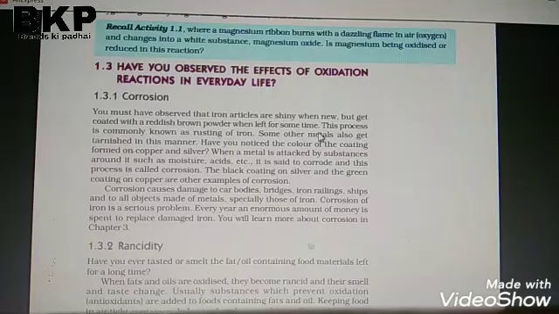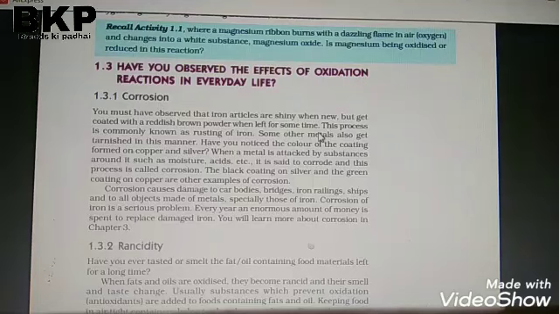Example of corrosion of iron, you can see: 4Fe plus 3O2 plus 2H2O gives, after reaction, 2Fe2O3.H2O, hydrated ferric oxide, which is rust. Means the iron got rusted. Rusting of iron is the corrosion of iron.